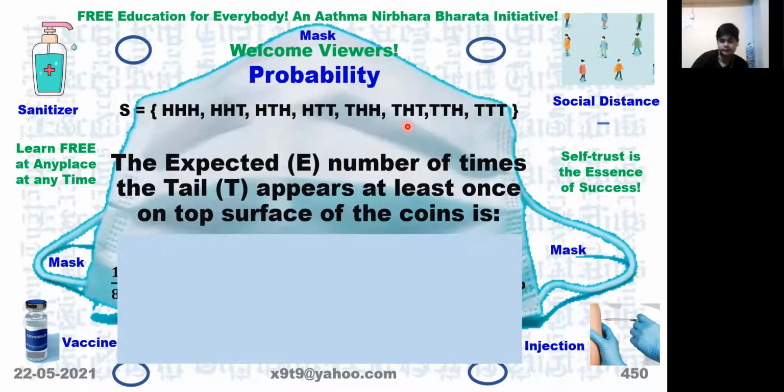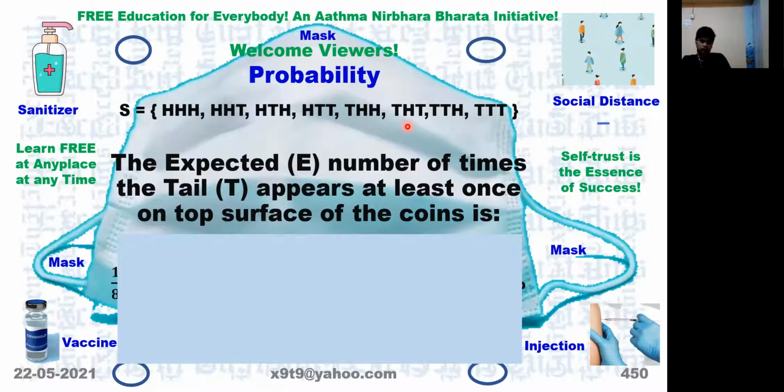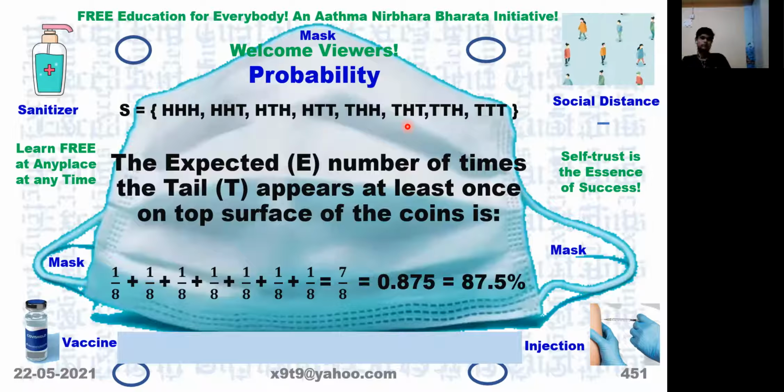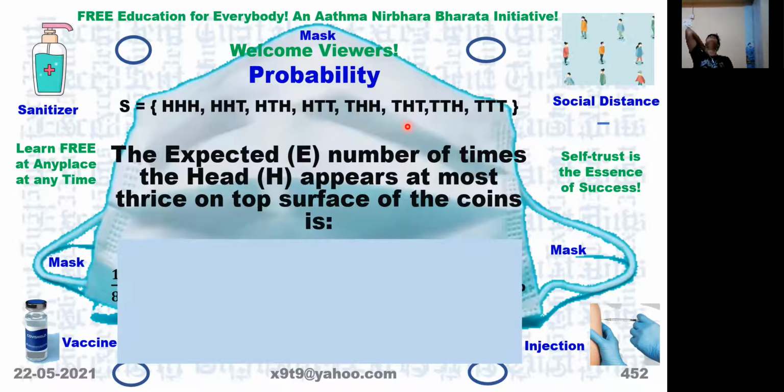What is the number of times the tail appears at least once on top surface of the coin? 7 by 8, except HHH. You have to look at the sample space, then write the answer. Simply we will not be writing anything without looking at it. So therefore, this is also 7 by 8 or 87% it will come.